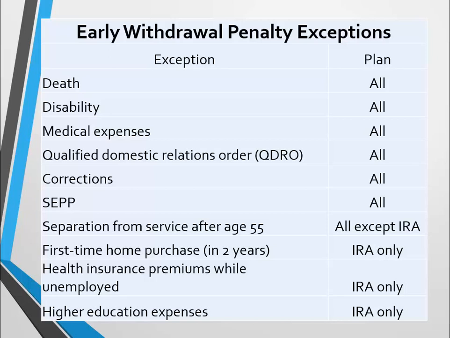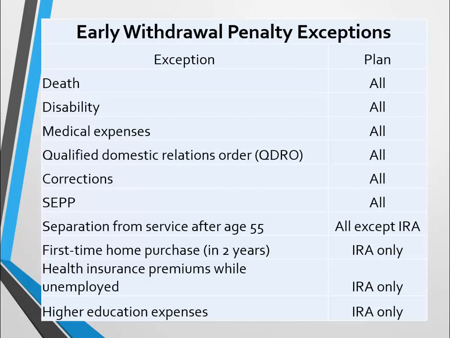One of the more common questions you'll typically see is the higher education expenses. Somebody will try to take some money out of a 401k and say, oh, I don't owe the penalty because it's from a qualified retirement plan. Well, that doesn't work. It's only for the IRA. See, so with those education expenses, you can have tuition, fees, books, supplies, and equipment. And the first-time home buyer, while we do have that liberal definition, we're looking at only up to $10,000.